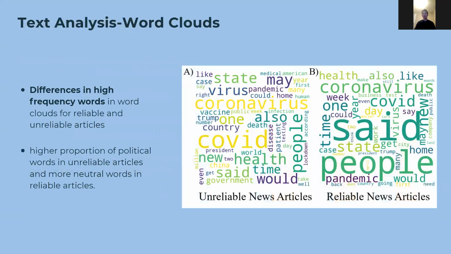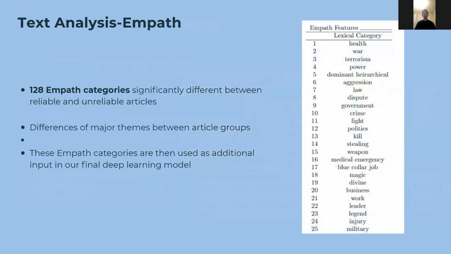Word clouds were generated for the 2 reliability classes. We noted several interesting patterns, such as the high proportion of political words in unreliable articles and more neutral words in reliable articles. Additionally, 128 Empath lexical categories were found to be different in average proportion. This suggests that there are differences in major themes for reliable versus unreliable articles. And as such, the Empath categories are also inputted into the final deep learning model.